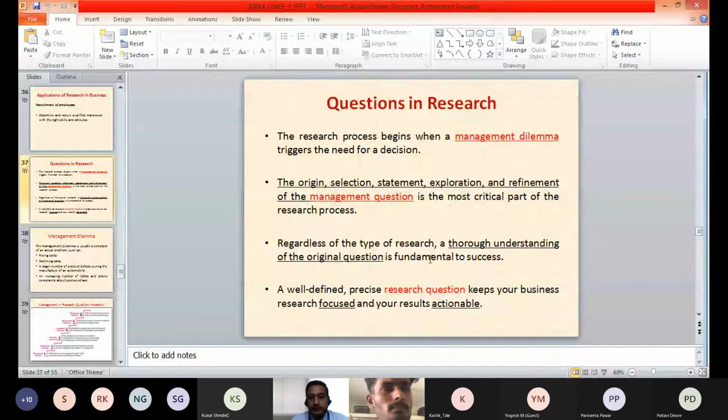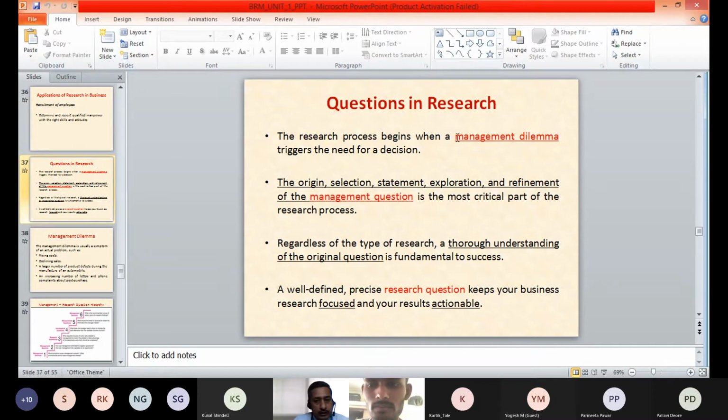In any type of research, a thorough understanding of the original question is very important for its success, and therefore well-defined, precise research questions need to be developed. This helps your business research to be focused and your results to be actionable, feasible, and useful to the management.